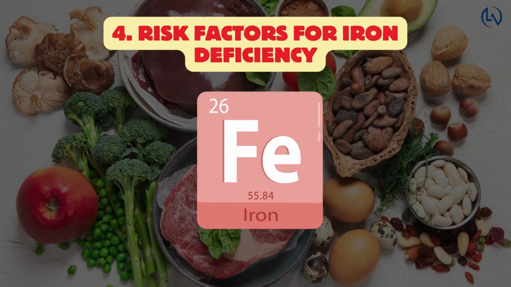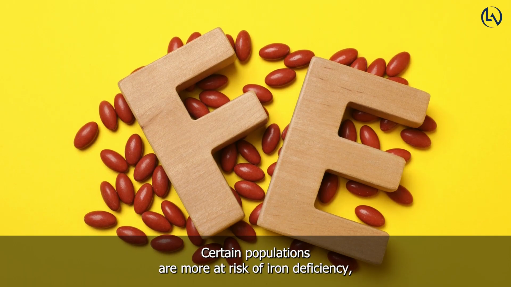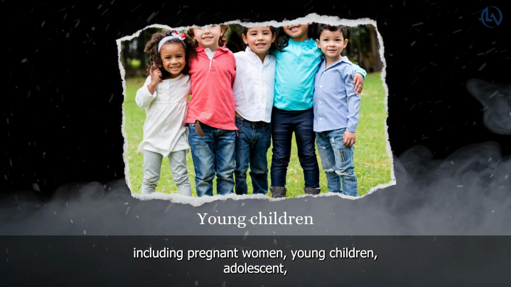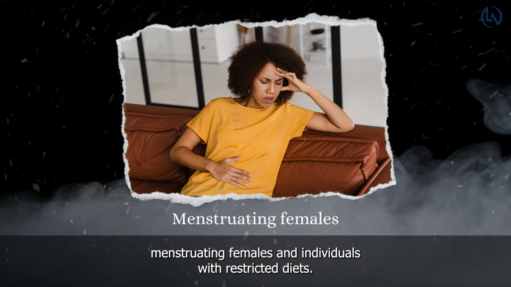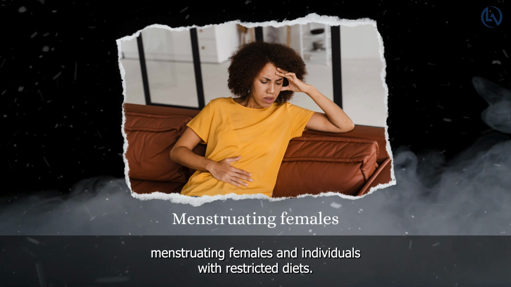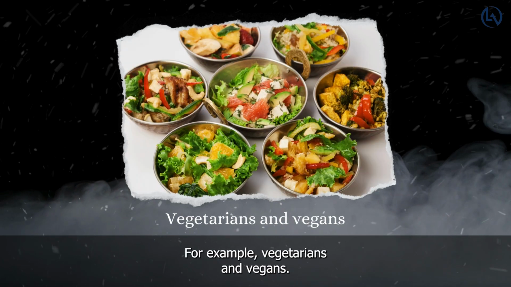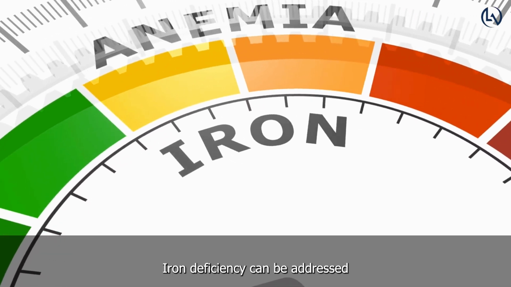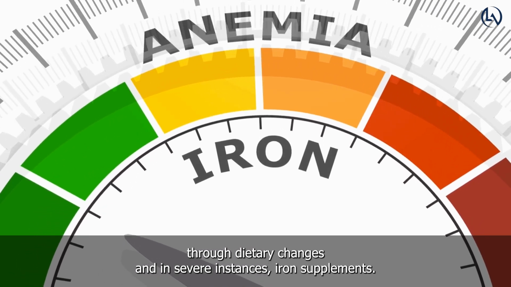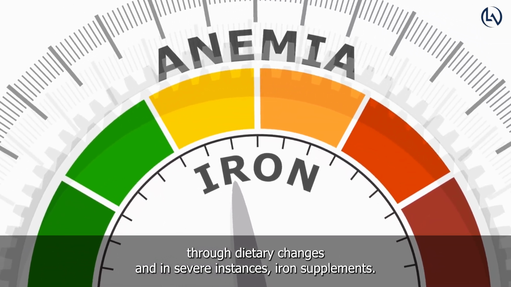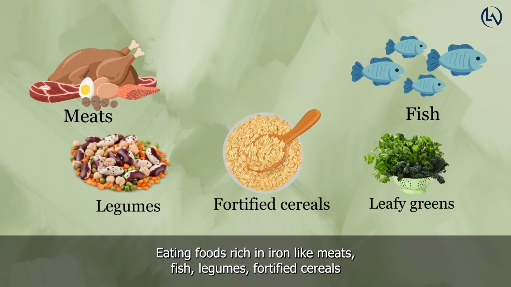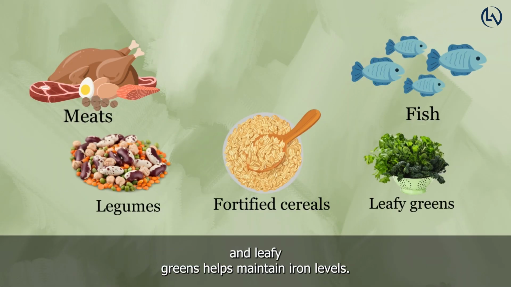Risk factors for iron deficiency. Certain populations are more at risk of iron deficiency, including pregnant women, young children, adolescents, menstruating females, and individuals with restricted diets, for example, vegetarians and vegans. Prevention and treatment. Iron deficiency can be addressed through dietary changes, and in severe instances, iron supplements. Eating foods rich in iron like meats, fish, legumes, fortified cereals, and leafy greens helps maintain iron levels.